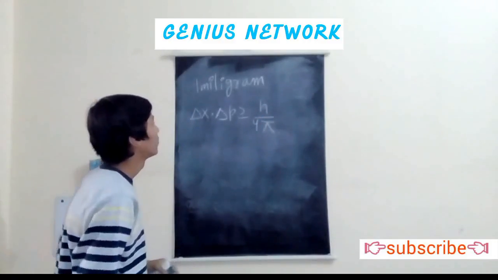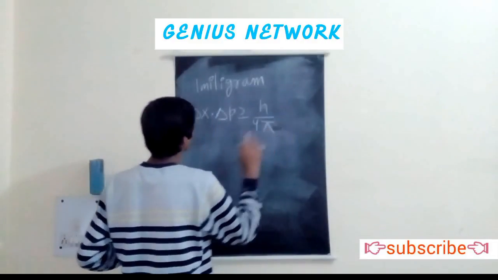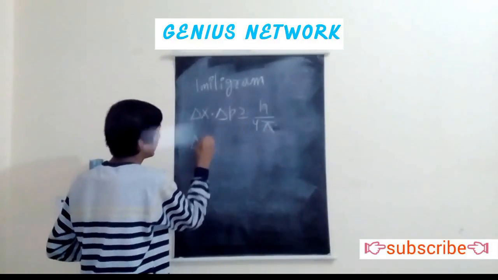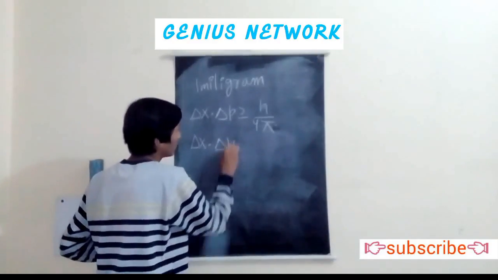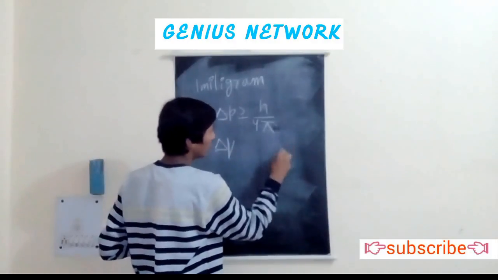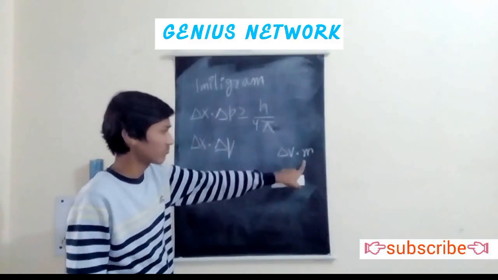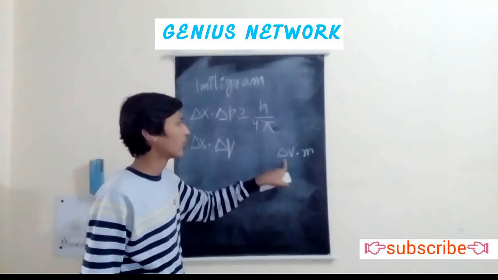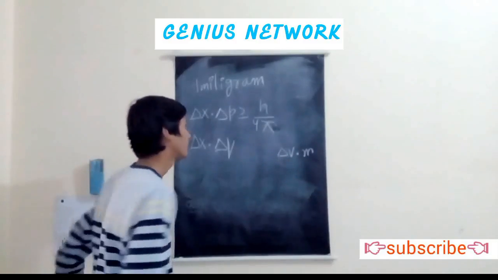We can write momentum as delta v times m. Mass can't be changed, but velocity can be changed, so I have written delta v times m.